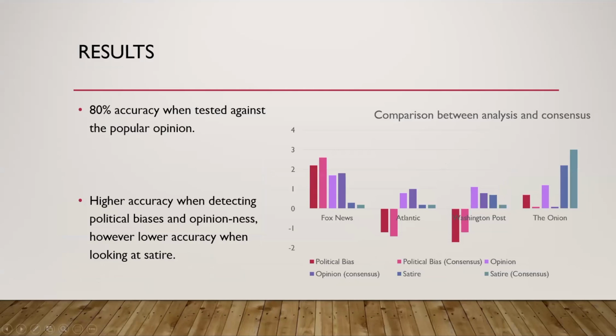As you can see, I have also done this for a lot of other news websites. The general consensus for Fox News is that it is pretty biased towards the right. For The Atlantic, it's towards the left. Washington Post, towards the left. And for the Onion, it doesn't show any sort of political bias. So in general, my algorithm has been working except for the Onion.